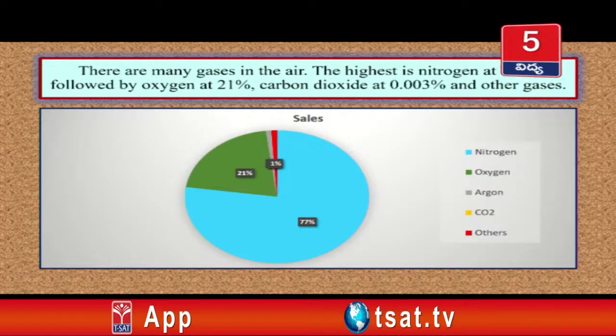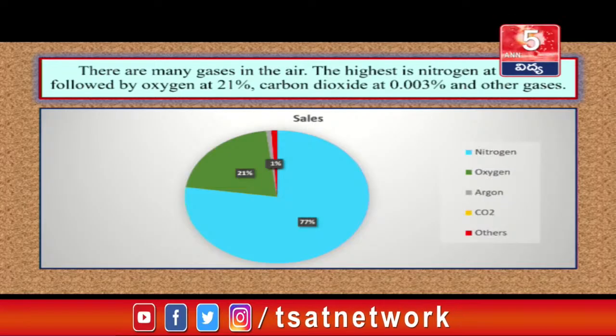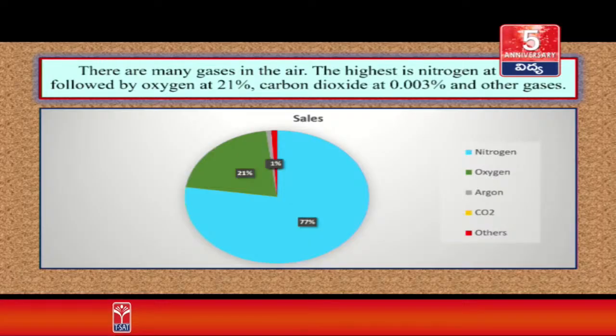There are many gases in the air. The highest is nitrogen at 78%, followed by oxygen at 21%, carbon dioxide 0.03%, and other gases are also present.